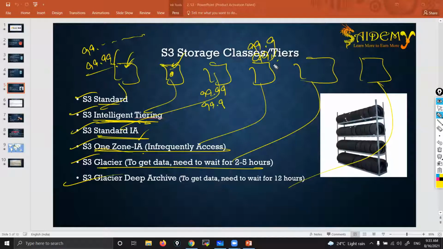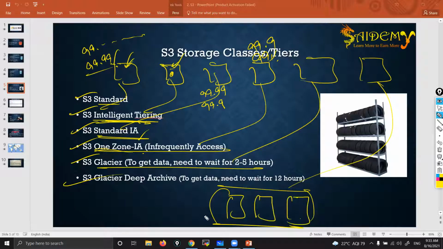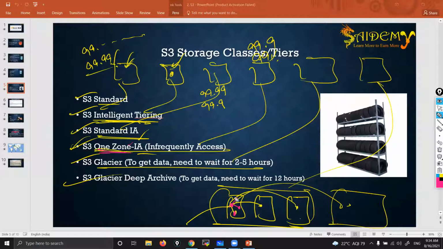Also, what I said, a region is divided into multiple availability zones, correct? When we put some data, one backup will be taken in the same availability zone, one more in another availability zone, one more in another availability zone, in one more region, correct? But if you choose One Zone IA, then it will not take backups in other availability zones, only multiple backups in the same availability zone. That's why it's called one zone.